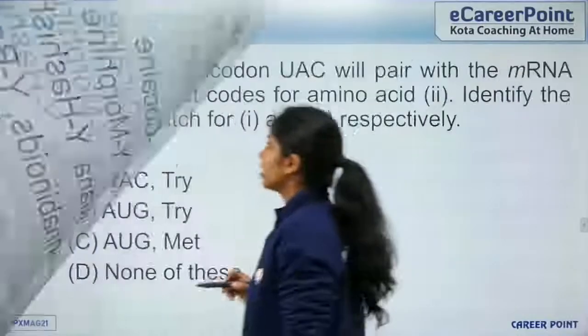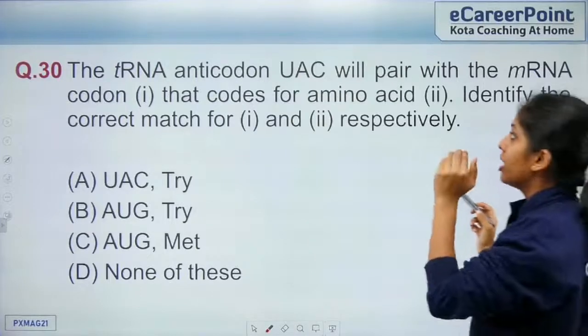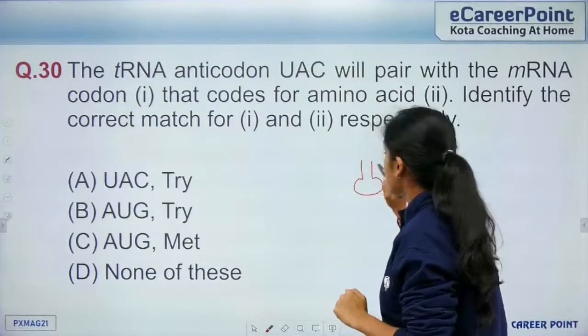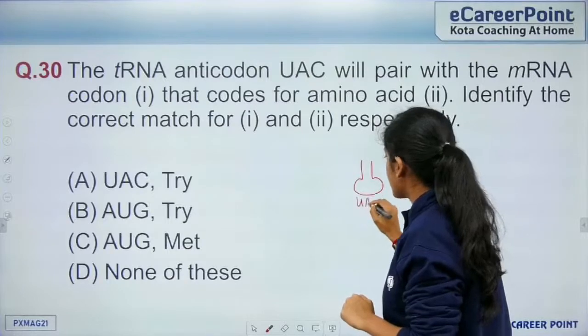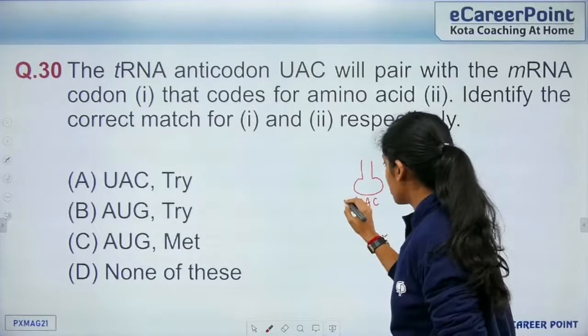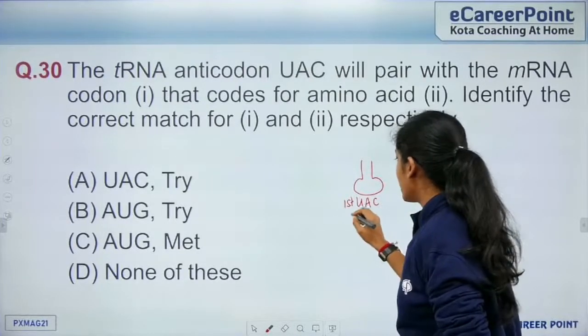So question 30 of 50. The tRNA anticodon UAC. The tRNA is clover leaf shaped, right? So it is UAC on the tRNA. This is the first base on the tRNA and this is the last base, but it is vice versa.